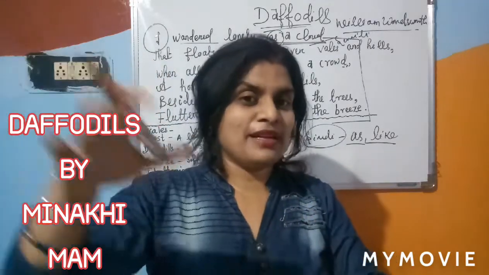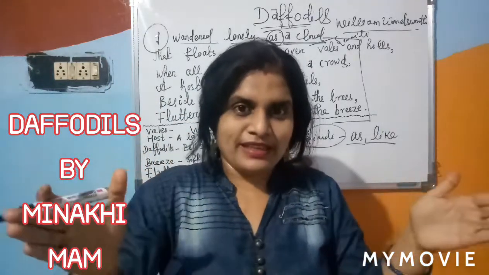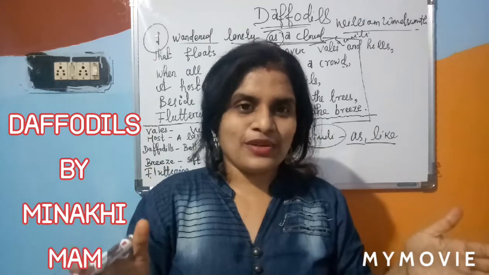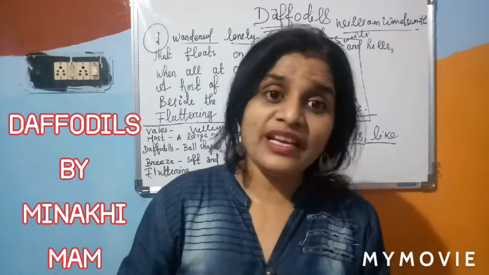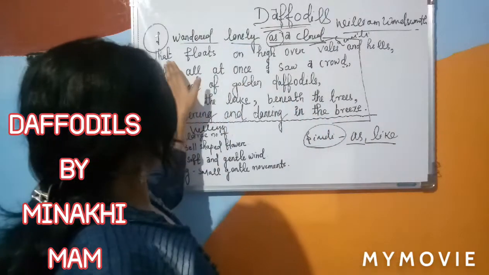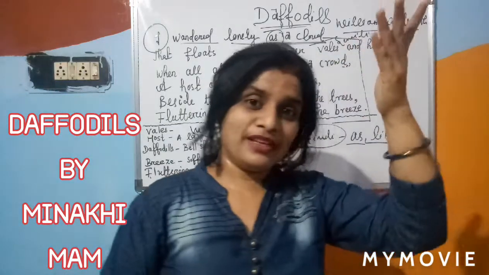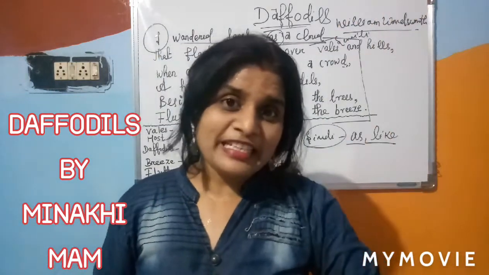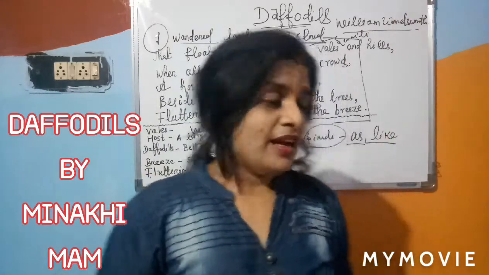So hills and valleys are available, but when we think about the distance between the cloud and the hills and vales, there is a complete distance. So he said, "I wandered lonely as a cloud that floats on high over vales and hills." High over means not with the hills and vales, it means completely alone.